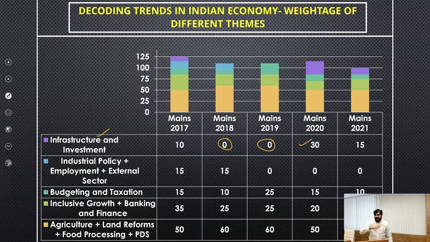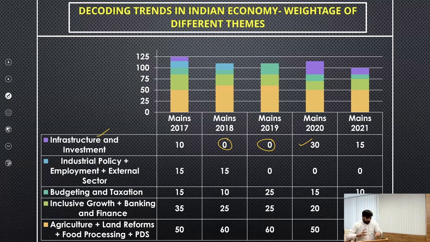So if you go blindly by saying that in last year's mains examination, a question was not asked from industrial policy, so next year also a question may not be expected, this will be a wrong interpretation. So you cannot afford to ignore any of the themes as far as the economy part is concerned. I hope this part is clear.